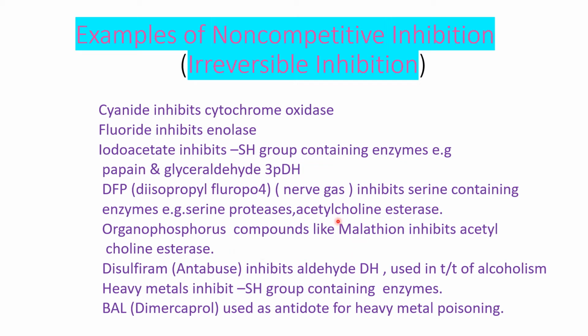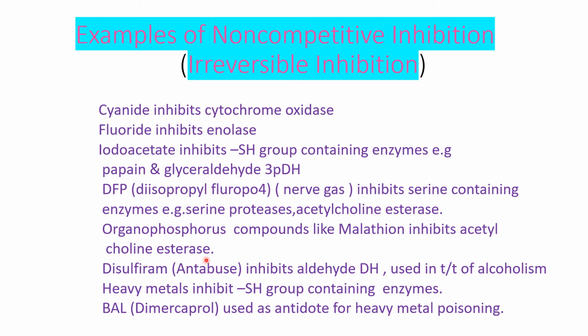Acetylcholine esterase action is that it hydrolyzes acetylcholine, but diisopropyl fluorophosphate inhibits the acetylcholine esterase. It binds to the active site of this acetylcholinesterase, which contains serine at its active site. So acetylcholinesterase is a serine protease. Diisopropyl fluorophosphate as well as organophosphorus compounds like malathion, these two inhibit the acetylcholinesterase enzyme.